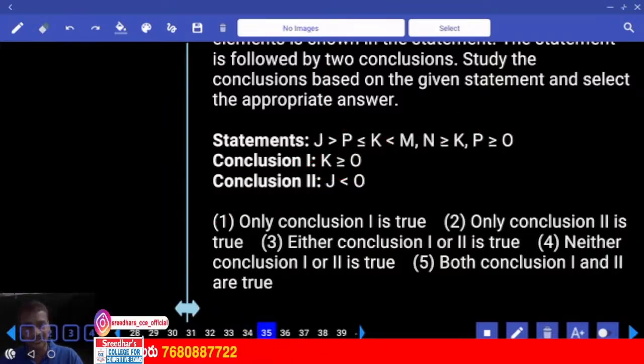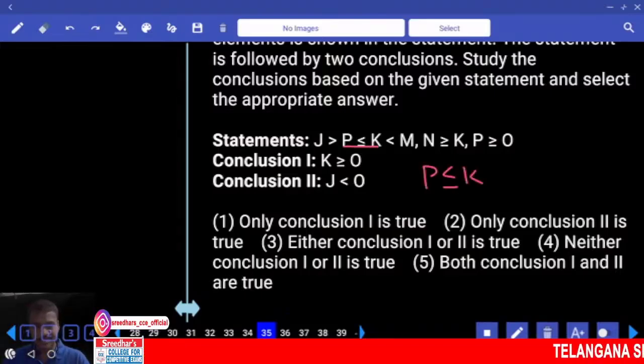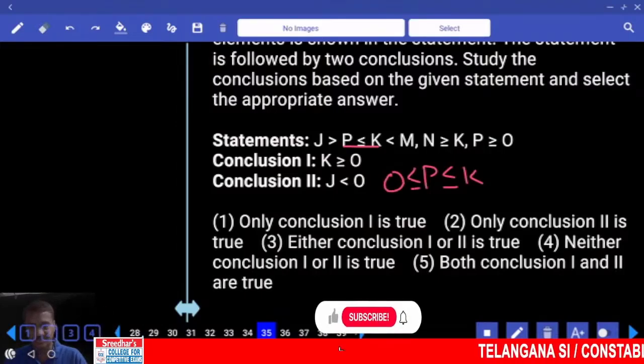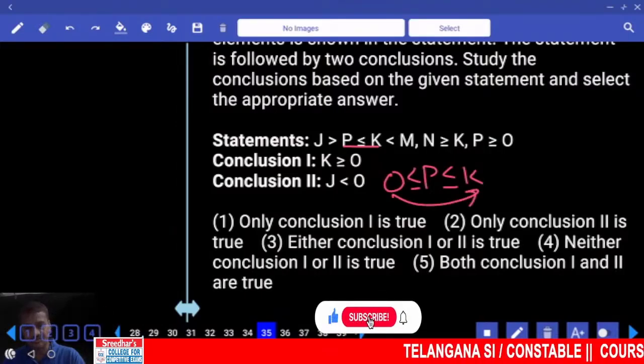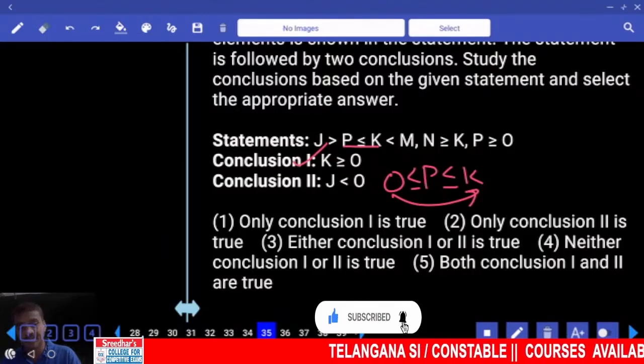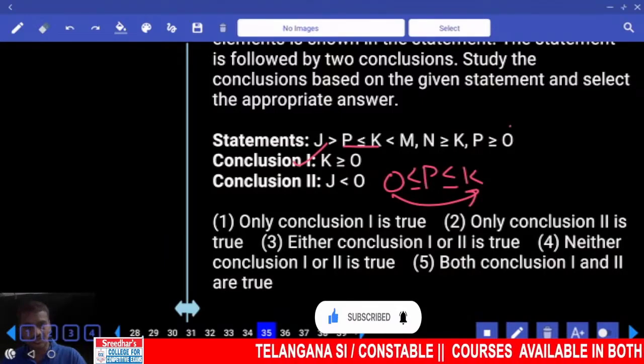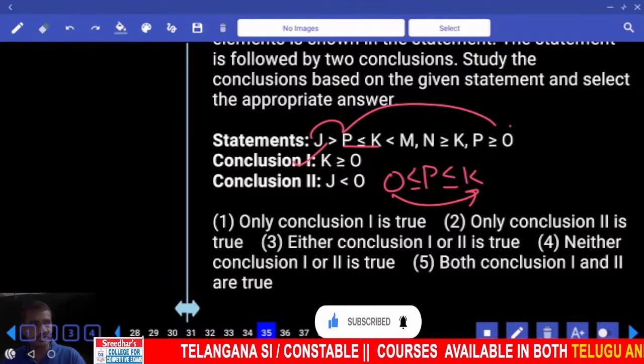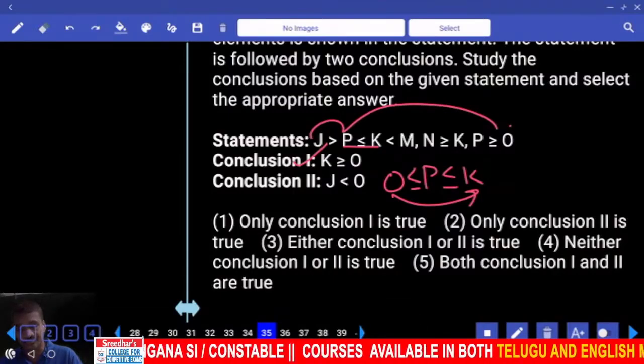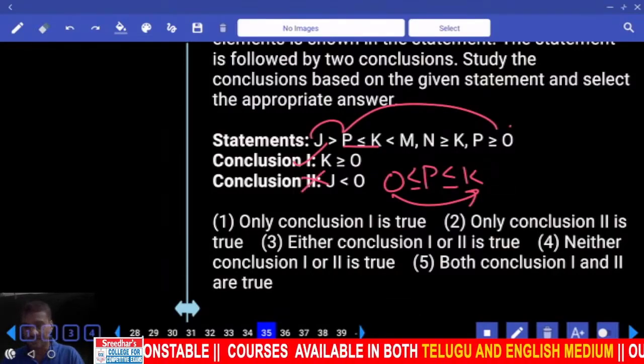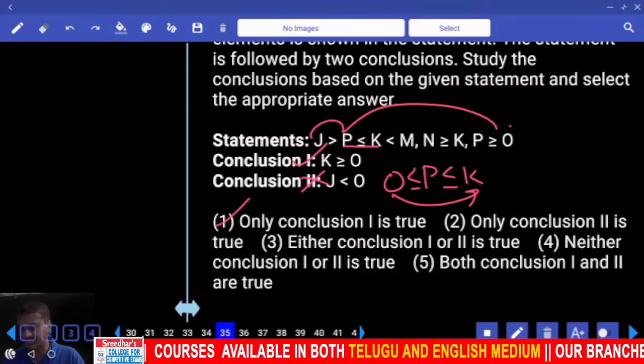35, K is here, O is here. Which element is common? P is common. P lesser than or equals to K. And P greater than or equals to O means O lesser than or equals to P. O lesser than or equals to K, K greater than or equals to O. J and O. J is here, O is here. Then J to P, P to O. J greater than O is 2, lesser than O is false. Then what is your answer? Only one choice, 1, 35.